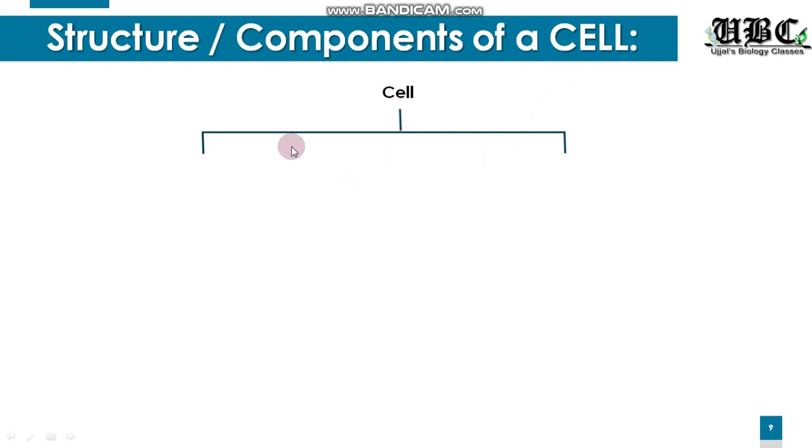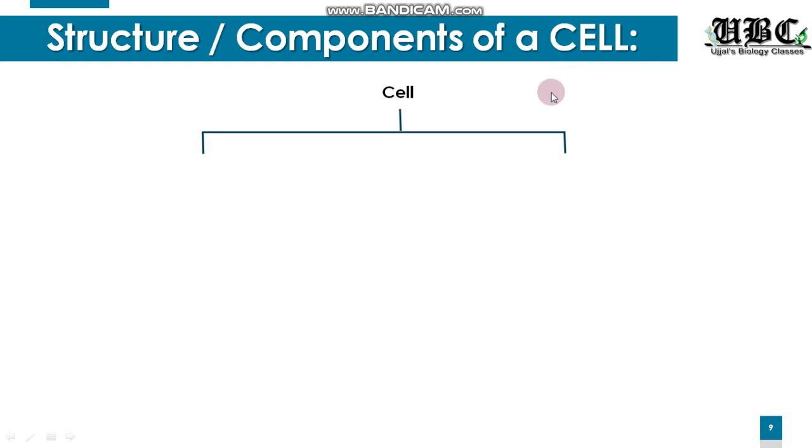If the nucleus is absent, it is termed a prokaryotic cell. If the nucleus is present, it is termed a eukaryotic cell. So in this slide, you will find all the structure and components of a eukaryotic cell, that is, in which the nucleus is present.